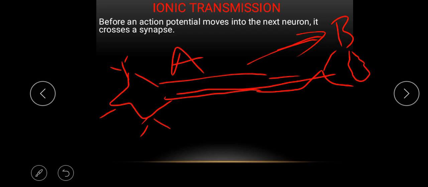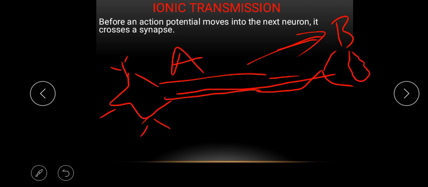And usually the neuron that is transmitting the action potential will release a chemical which we refer to as a neurotransmitter. Neurotransmitters are the chemical signals of the nervous system. When it releases this neurotransmitter, the neurotransmitter will bind to certain proteins on neuron B that is now to be stimulated.